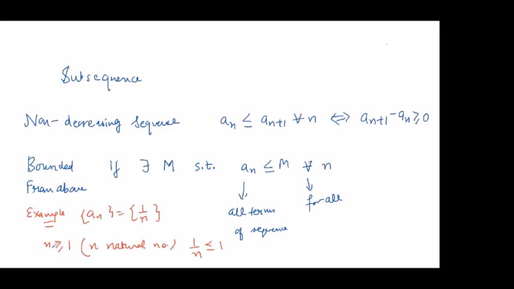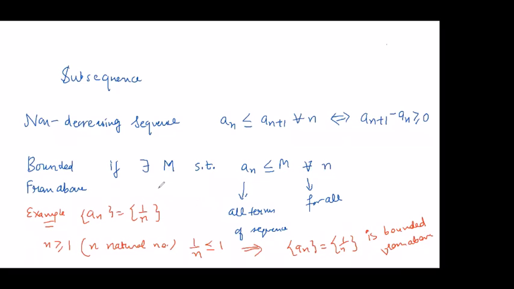That's very easy to see. If n is greater than or equal to 1, then 1 by n is less than or equal to 1. This implies the sequence an equal to 1 by n is bounded from above.